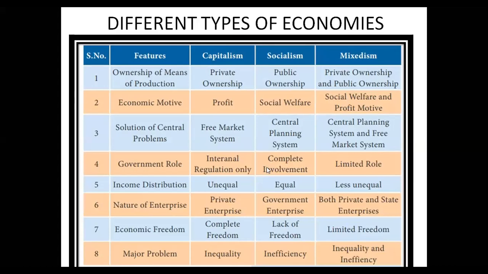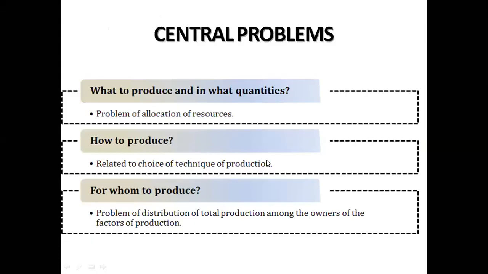So this all we have covered. Now, central problems. The question arises, what are the central problems of an economy? Central problems, हमें पता है, 3 central problems are there. Actually, there is one central problem, reallocation of resource. That reallocation of resource has 3 problems: what to produce and in what quantity, how to produce, for whom to produce. The question arises, what to produce and in what quantity.